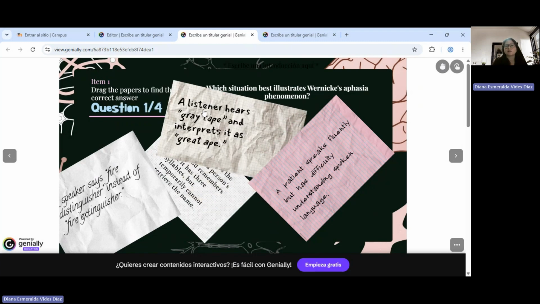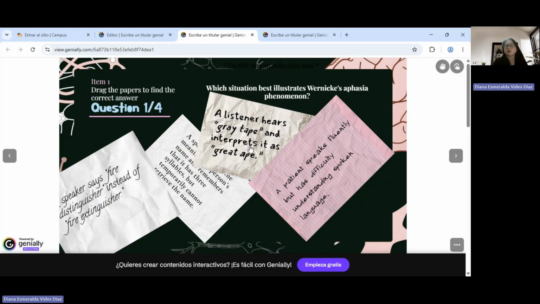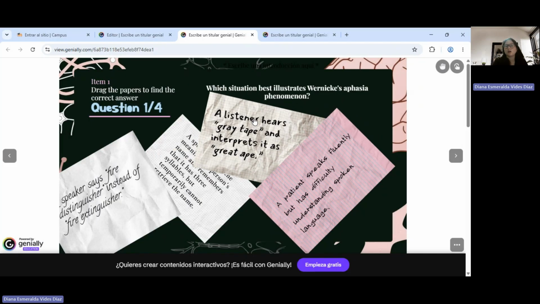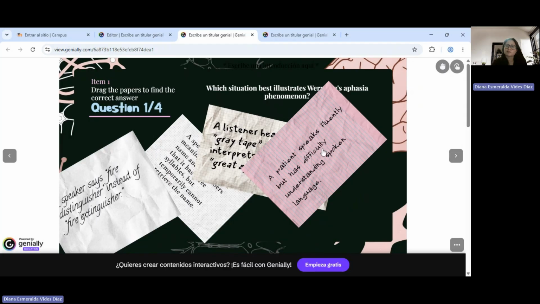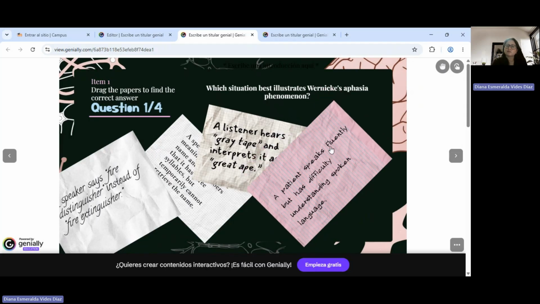It says a listener hears "grape tape" and interprets it as "grape ape." So this is something that happens when we don't interpret the message really well, but this is not Wernicke's aphasia. A patient speaks fluently but has difficulty understanding the spoken language. So as you can see, it says that they have problems understanding the spoken language. And this happens when we have a problem in our Wernicke's area. So this is Wernicke's aphasia.